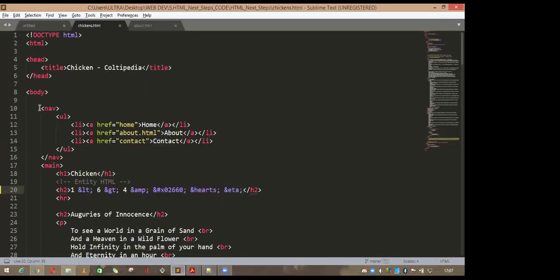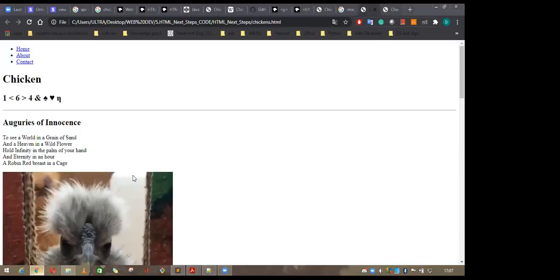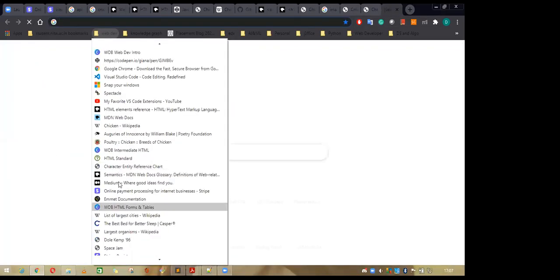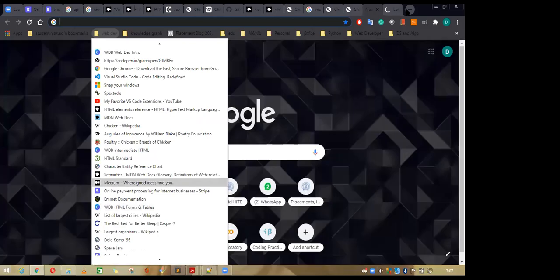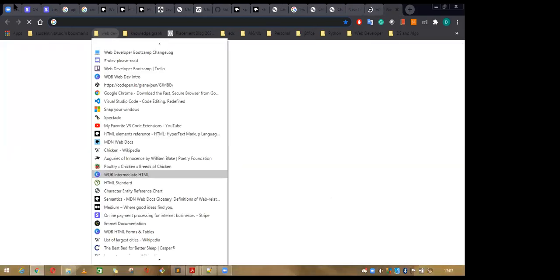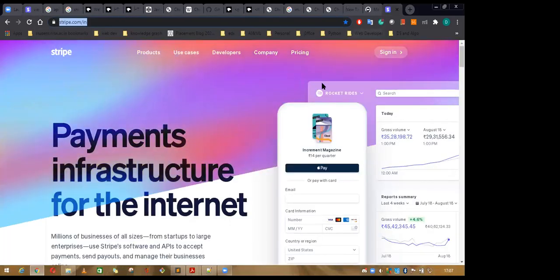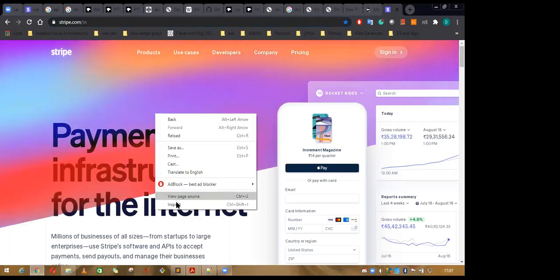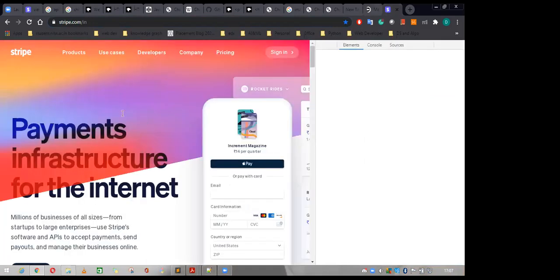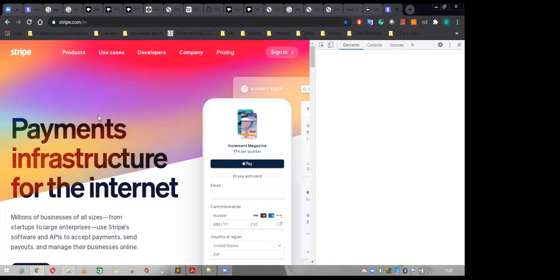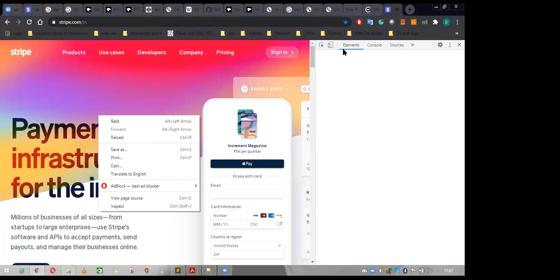Suppose you want to make a nav bar, okay. Let me show you one example first, then I will come to the nav bar. If you go here and take this Medium website and come to this website, the Stripe one, okay, and inspect both the websites. Inspect this Medium website also.